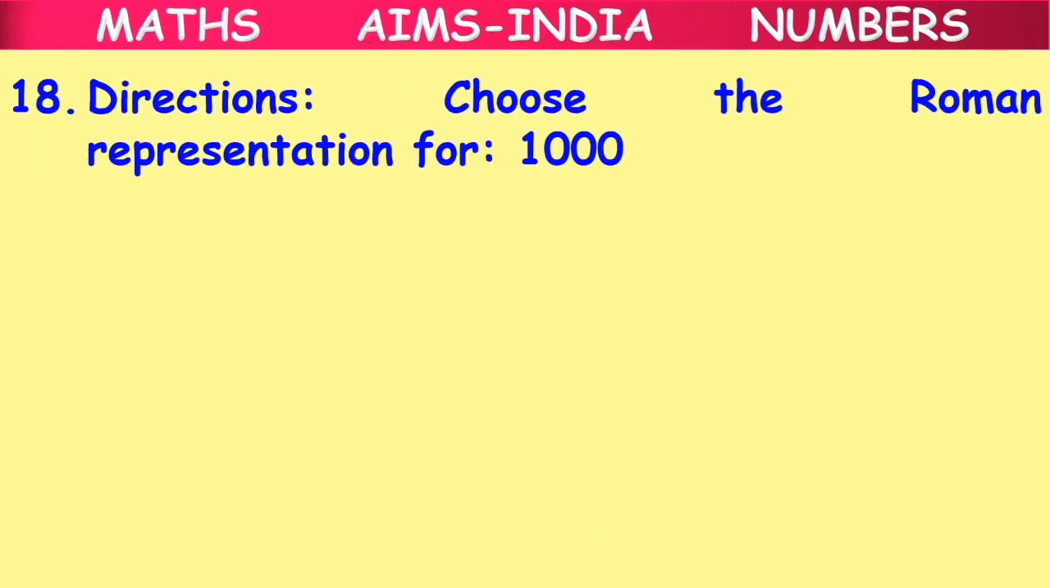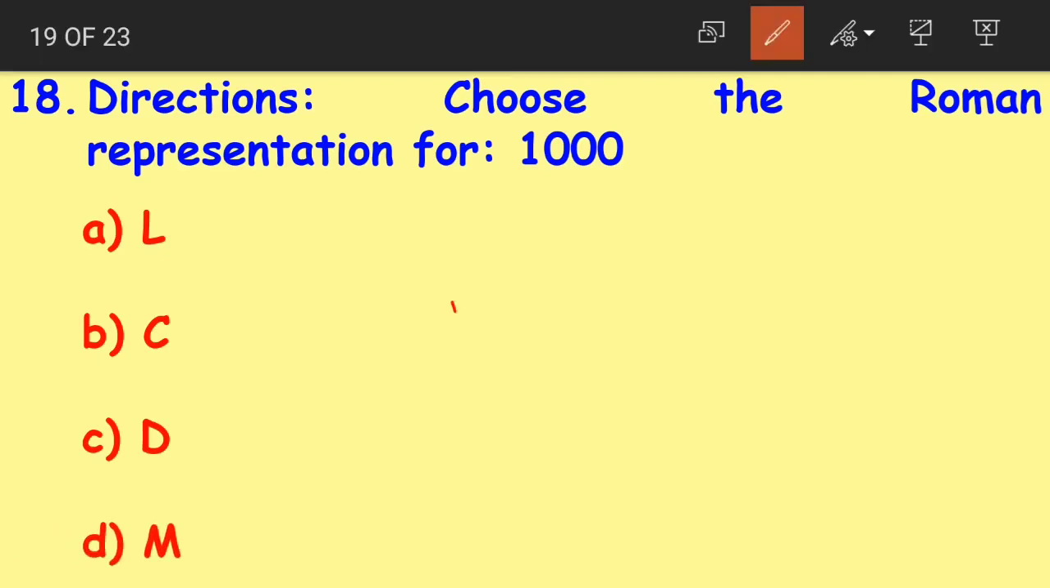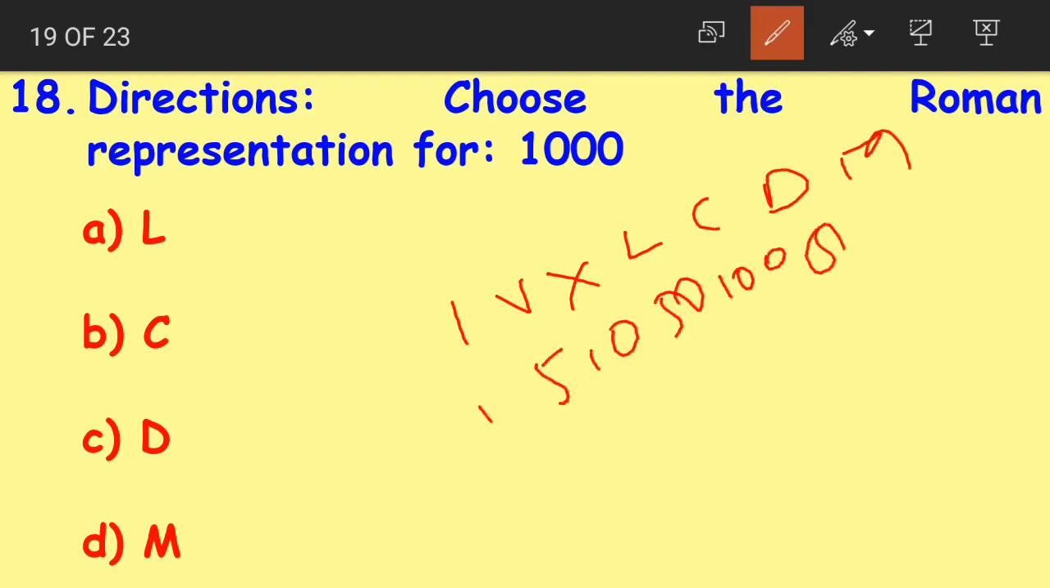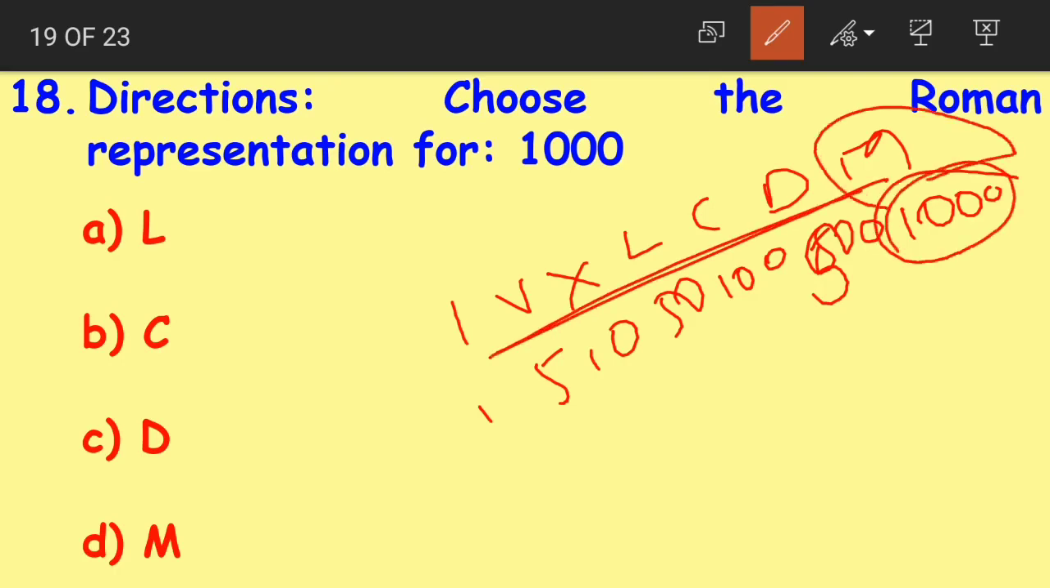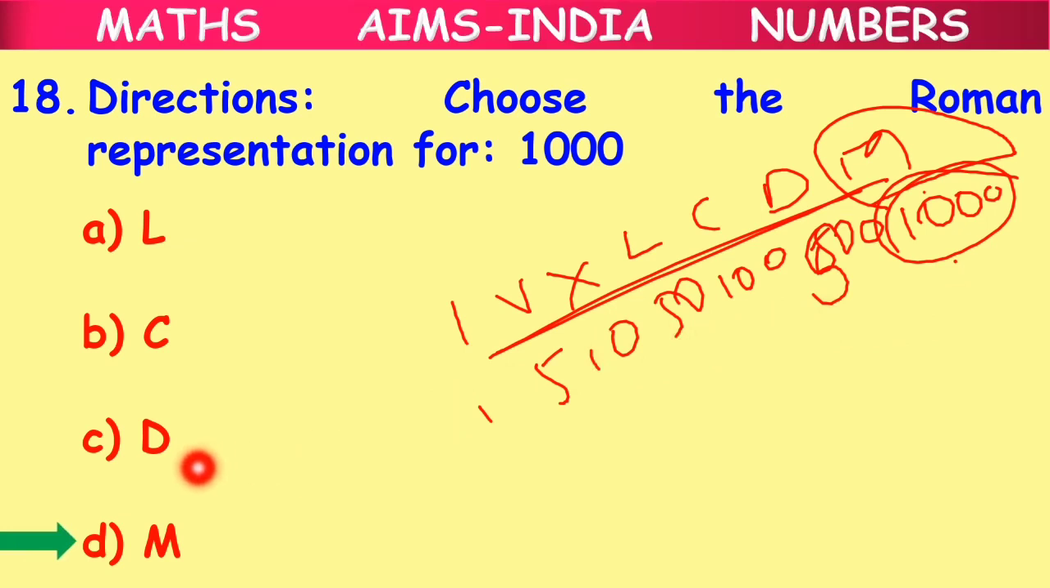Moving on to question number 18. Choose the Roman representation for 1000. Option A L, option B C, option C D, option D M. Again we know that these are the Roman symbols I, V, X, L, C, D, M, and also we know the values of these Roman symbols. Now among these symbols, which symbol has the value of 1000? Yes, the symbol M has the value 1000. So the correct answer here is M. M would be the Roman representation for the Arabic numeral 1000.